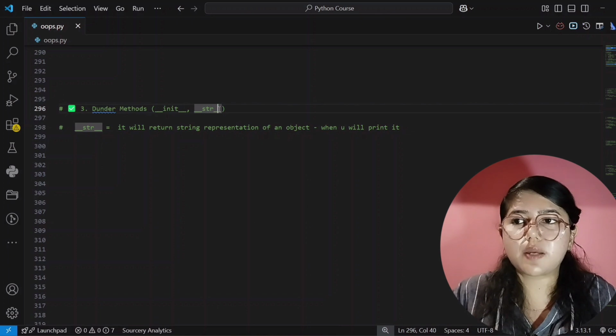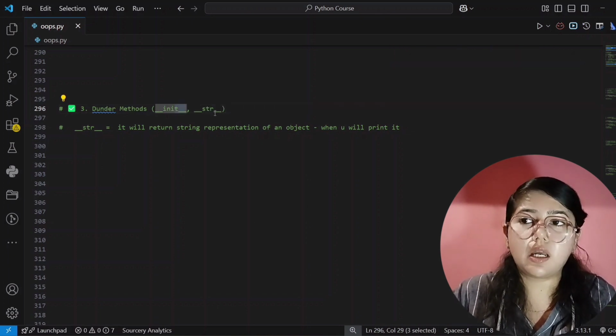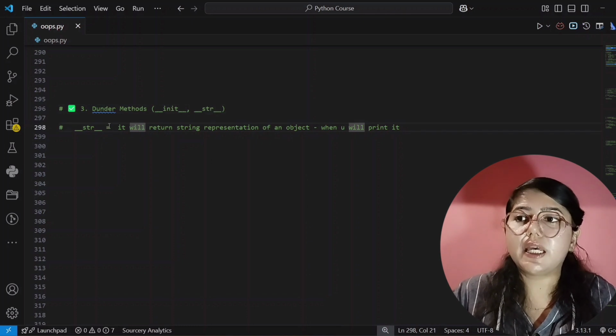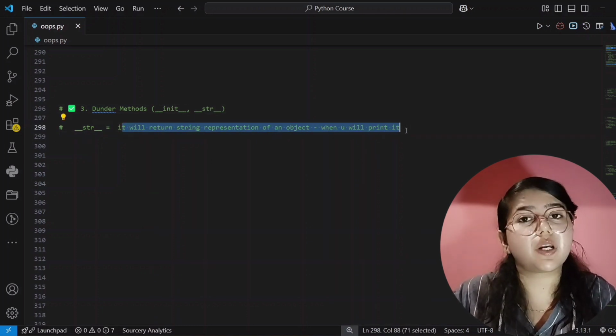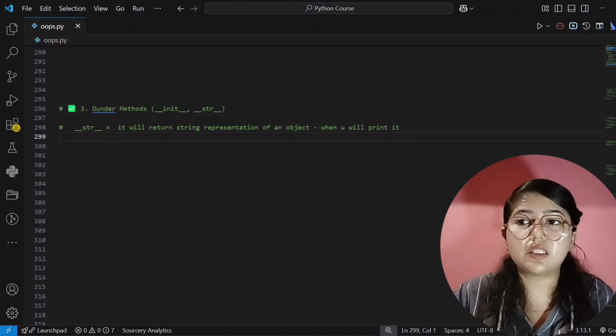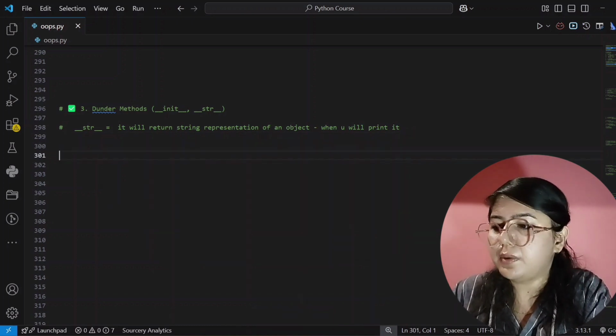Dunder methods are of two types, that is init and str. Okay, and we have already learned init, but I will teach you what is str. Str will return the string representation of an object when you print it. Yes, it will return the string representation of an object. Okay, how? Let's see with the help of an example.